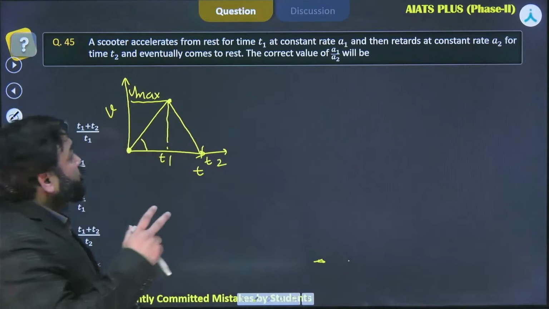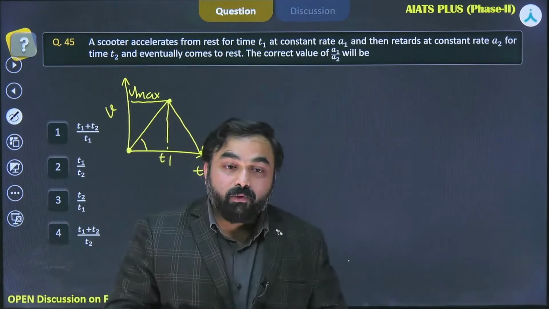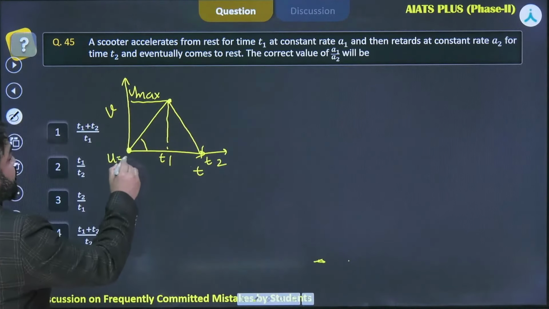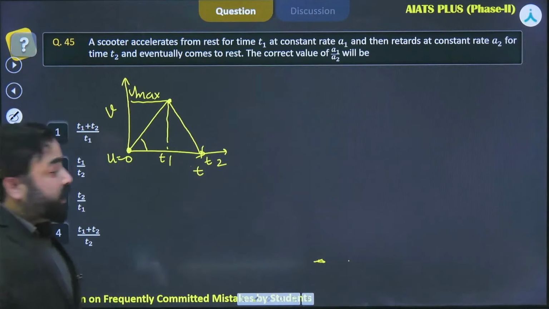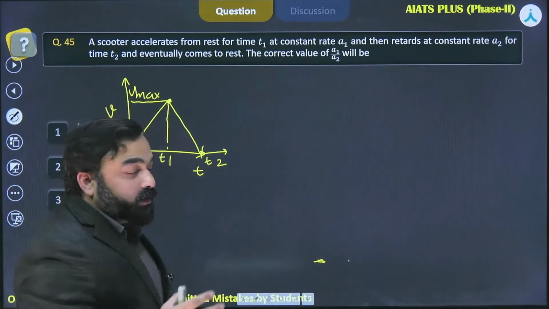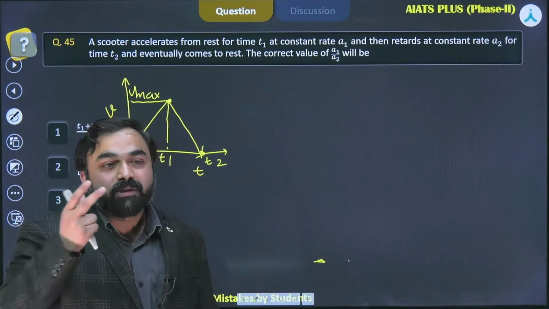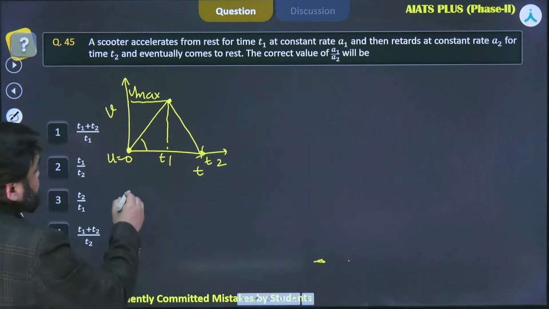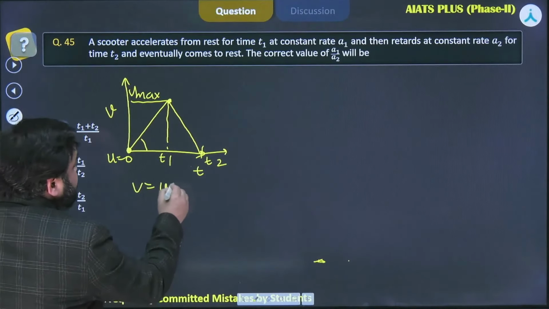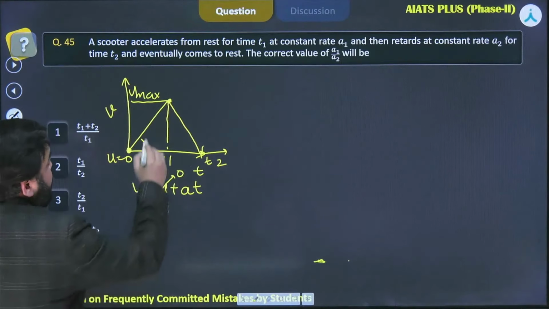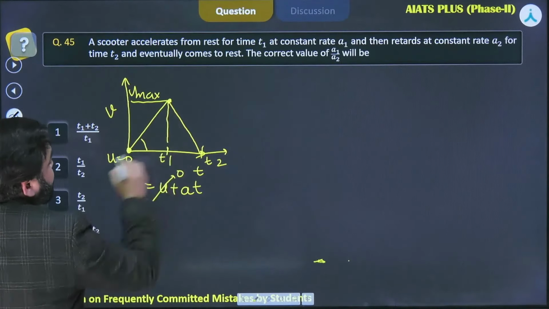Now let us come towards this question. Here the initial velocity is 0. If I were to find after how much time the velocity becomes maximum, I can use V is equal to U plus AT. Here initial velocity is 0 and maximum velocity is at T1.